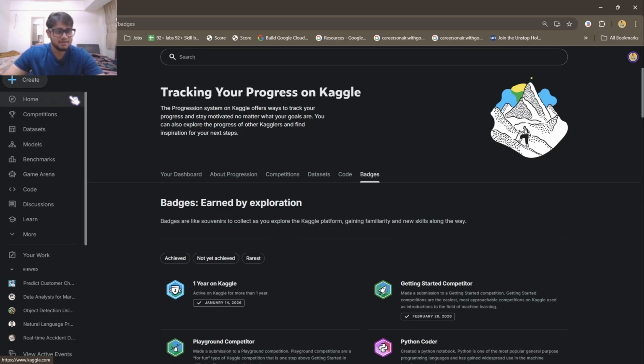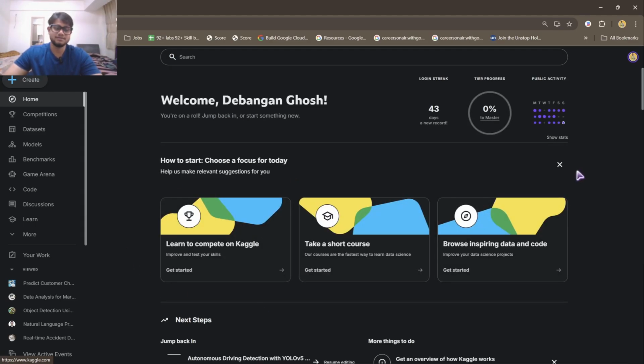Now, leaving all this aside, when you land on Kaggle, this is your home page. You will be shown some choices which you can take. My first suggestion for you is the learning tab.